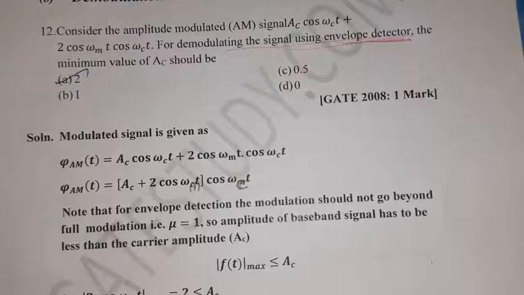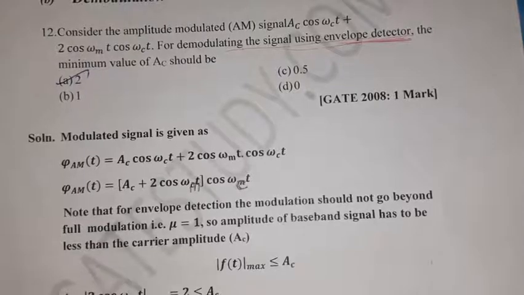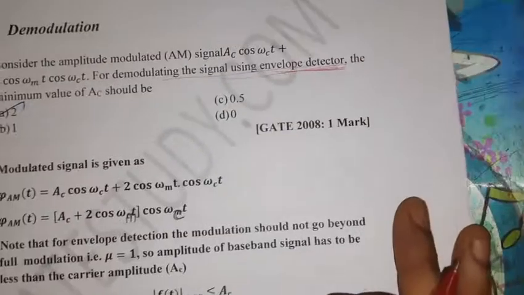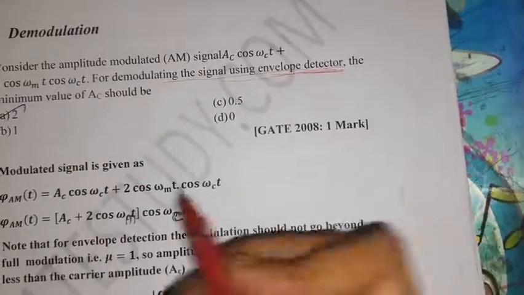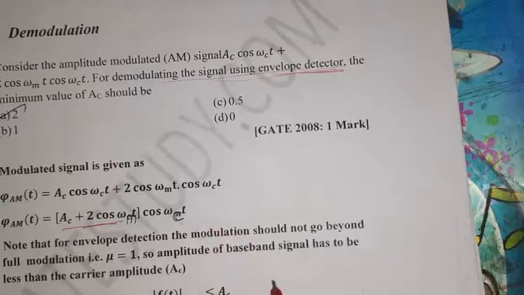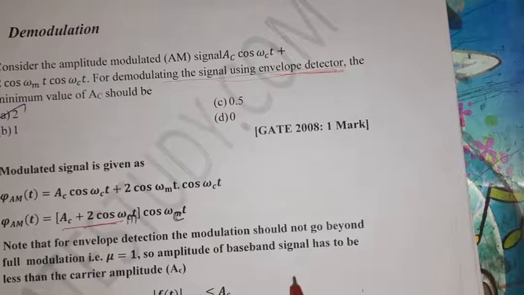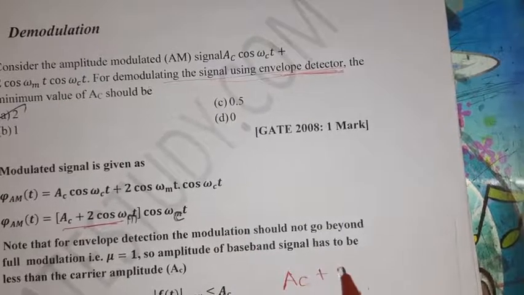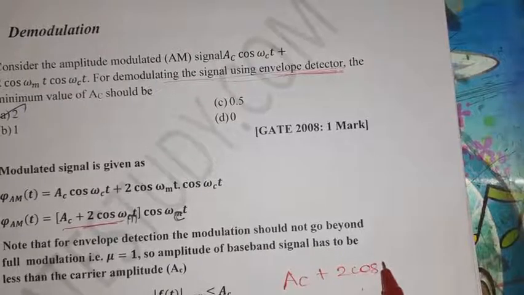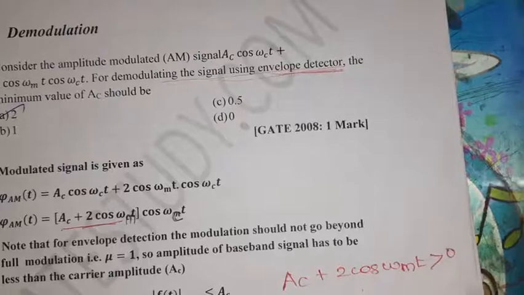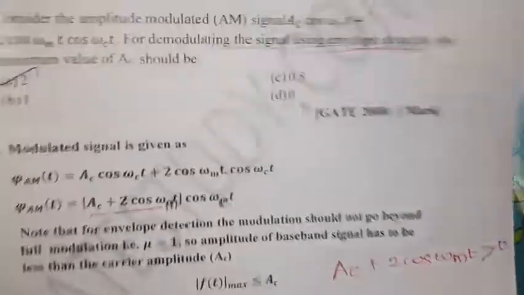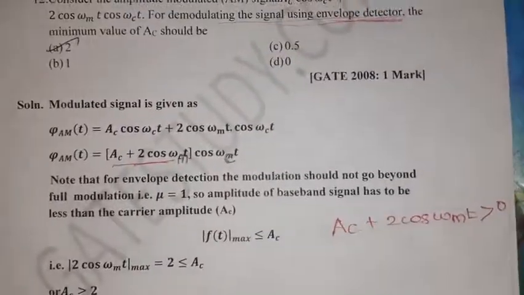The envelope detector will not demodulate an over modulated signal. So mu should be less than or equal to 1.